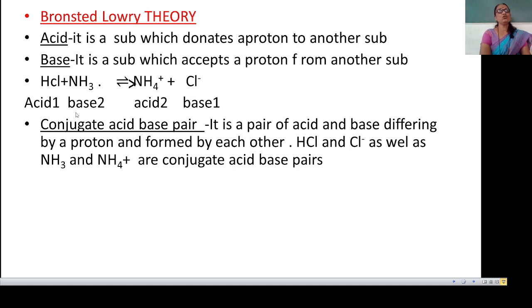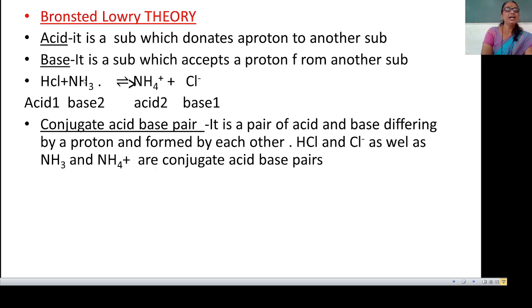That is, there is a formation of conjugate acid-base pairs. See here, HCl donates a proton to NH3 and HCl gets converted to Cl minus. HCl ना प्रोटॉन डोनेट केला H प्लस NH3 ला, म्हणजे HCl चं कन्वर्जन कशामध्ये झालं, Cl मायनस मध्ये झालं. Thus HCl and Cl minus is a conjugate acid-base pair. If HCl is acid 1, then its base Cl minus is base 1.